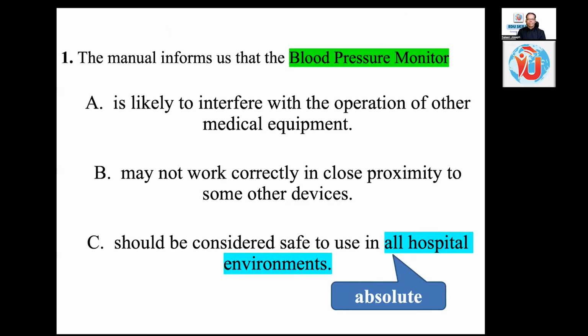And reading part B, text. The manual informs us that the blood pressure monitor: option A is likely to interfere with the operations of other medical equipment. Option B is may not work correctly in close proximity to some other devices. And option C is should be considered safe to use in all hospital environments.